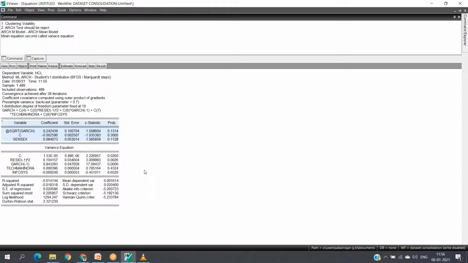Under the mean equation, I'm repeating, the first portion is the mean equation, and the second portion is the variance equation.